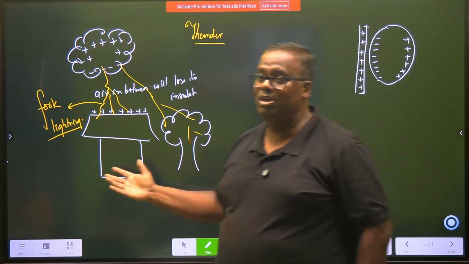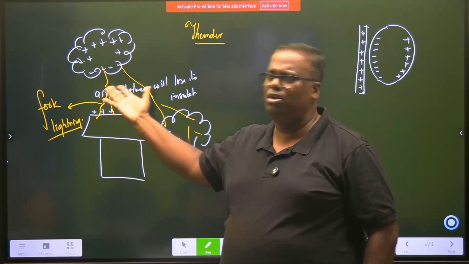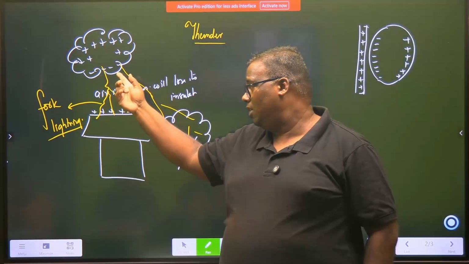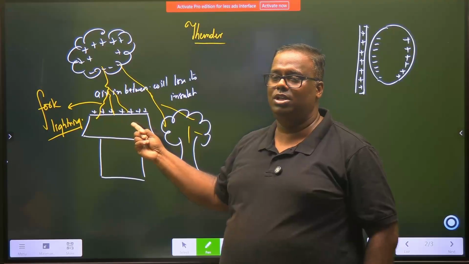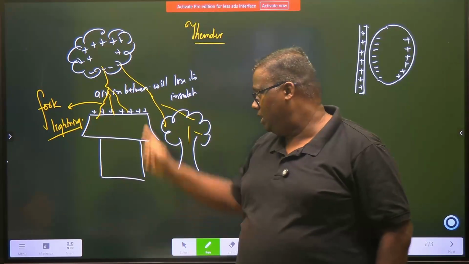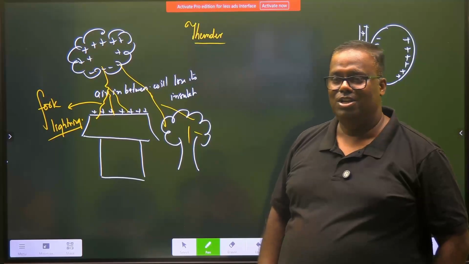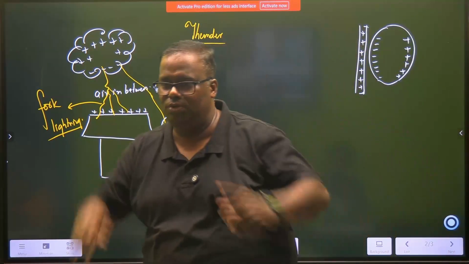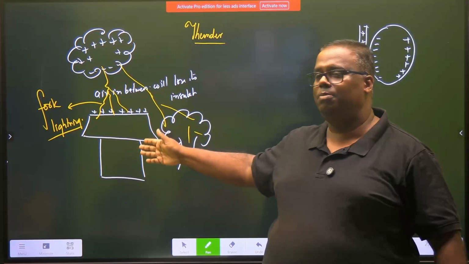So what happened in Badrinath and Kedarnath and all. There will be a house and a lot of clouds scattered around it. As a result, the cloud's bottom portion, which is negative, now induces a positive charge on the roof of the house. Then these two want to meet. Who is the enemy? The air in between them. So lightning will strike, in the form of fork lightning. It will fall like this.